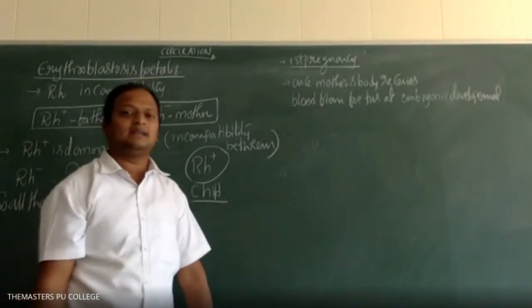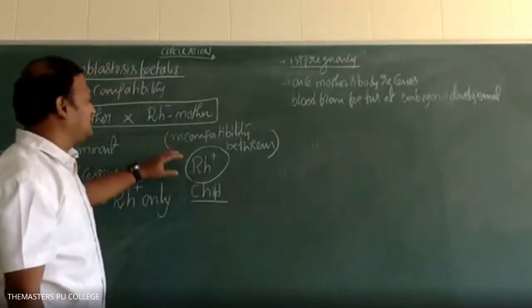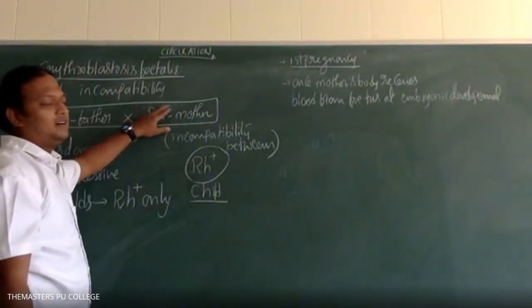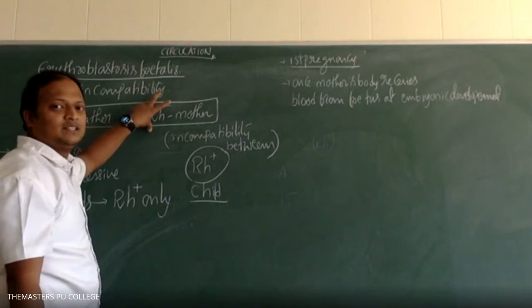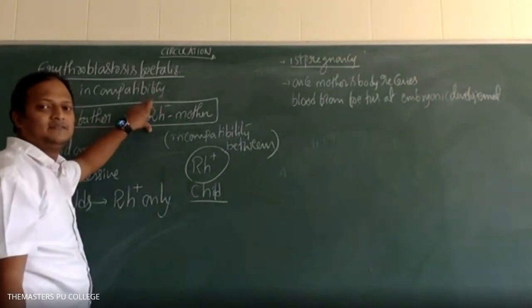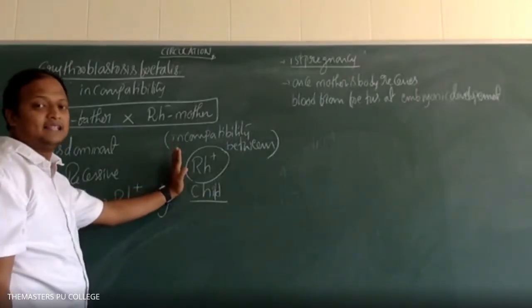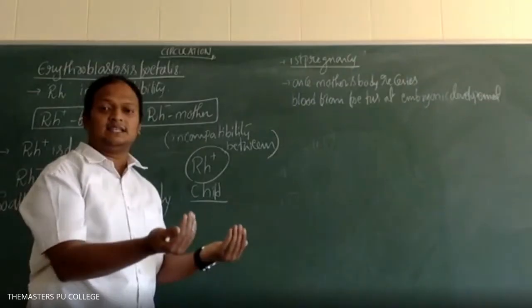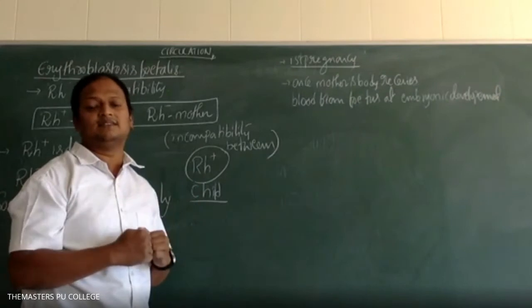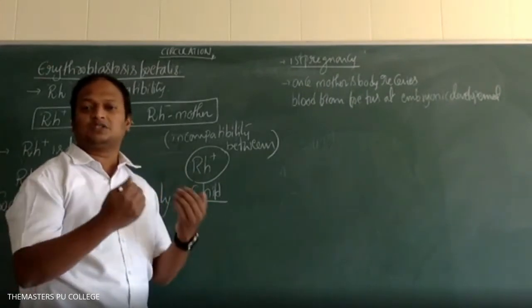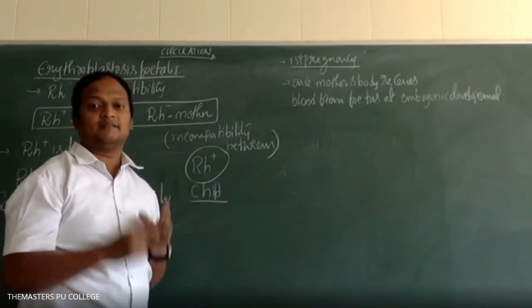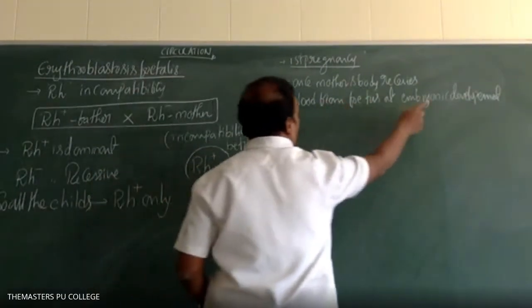What happens in the mother's body? In the mother's body, which type of Rh factor is there, students? Rh positive or Rh negative? Rh negative. And the child's blood group is Rh positive. So the mother's body receives Rh positive blood from the fetus at the time of embryonic development.